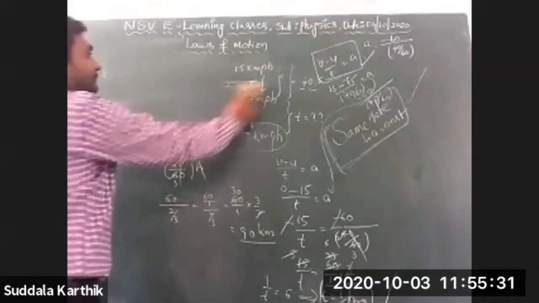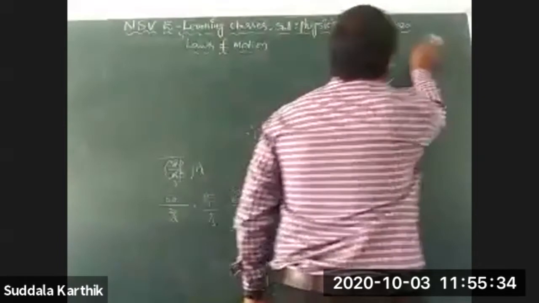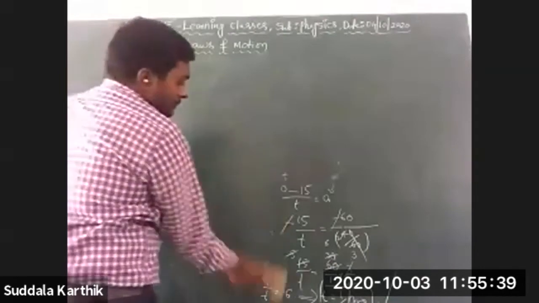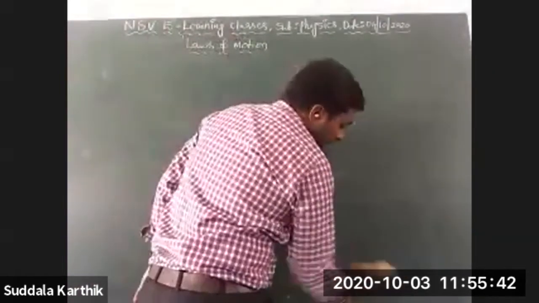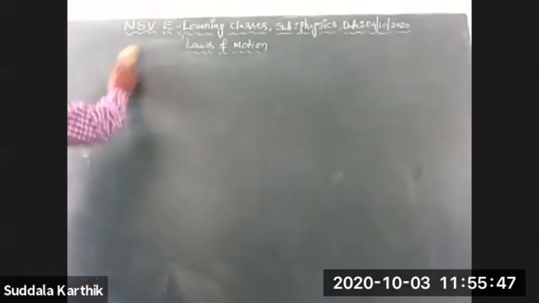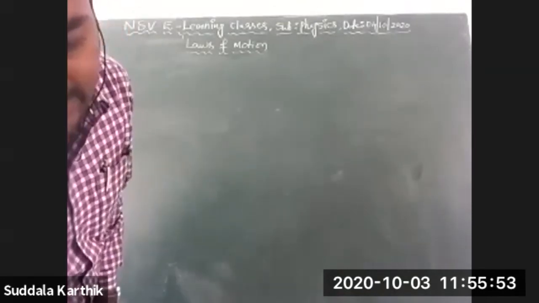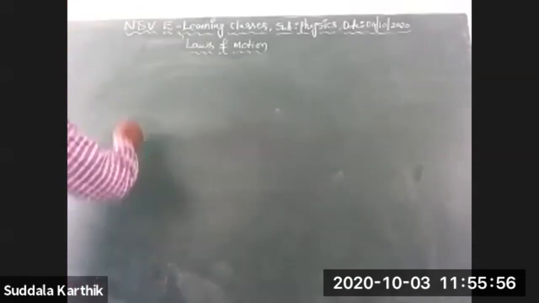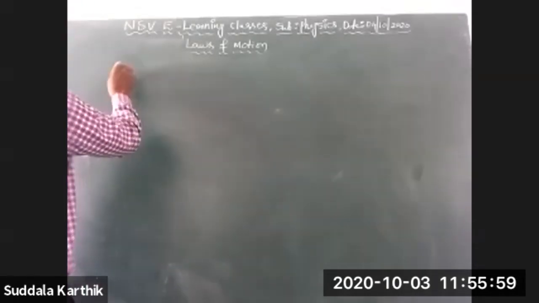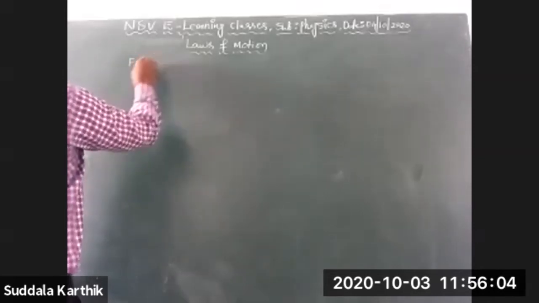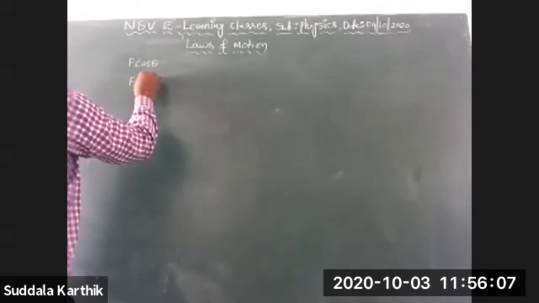Yes, I am going to discuss another problem. Next problem: the horizontal and vertical components of force are given. The horizontal component is F cos theta, and the vertical component is F sin theta.